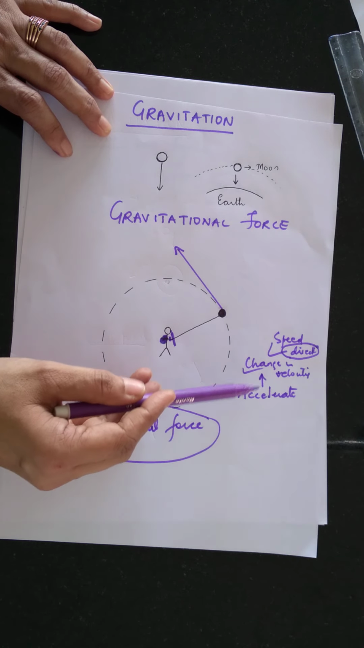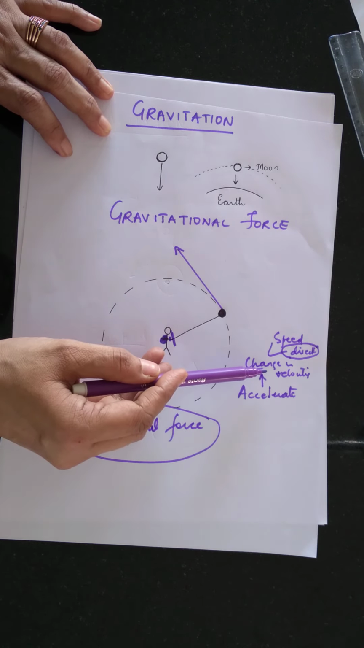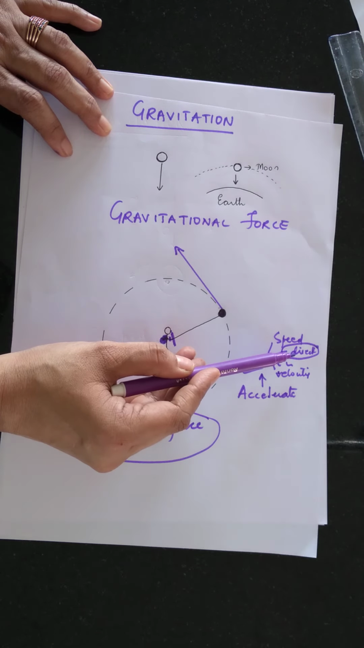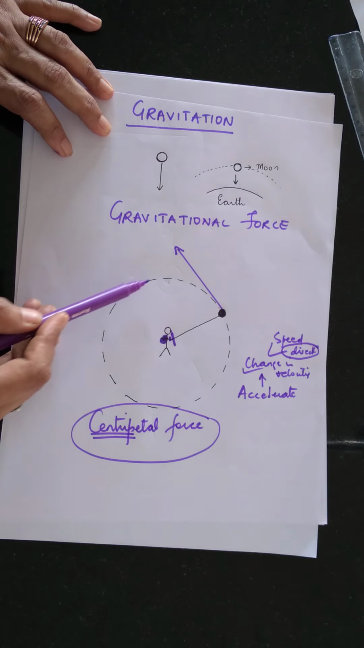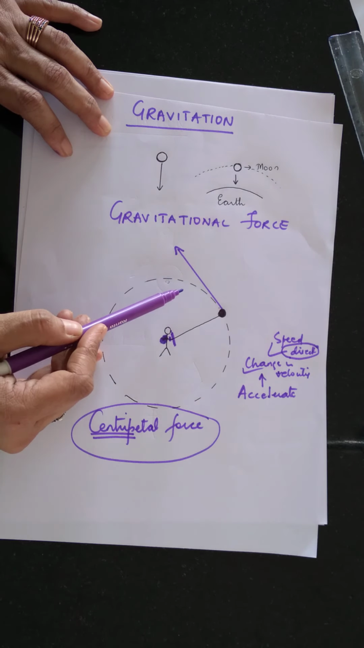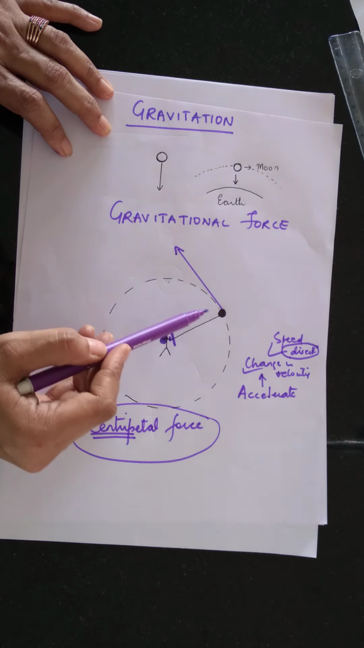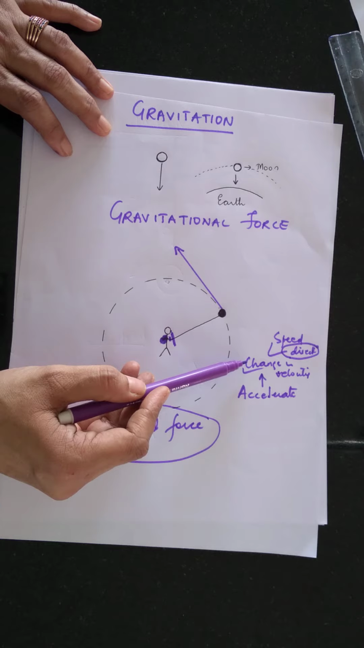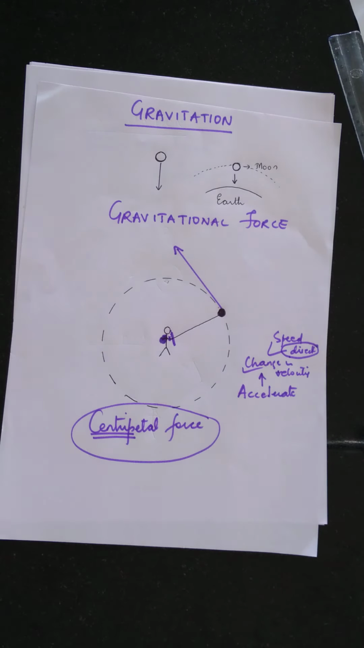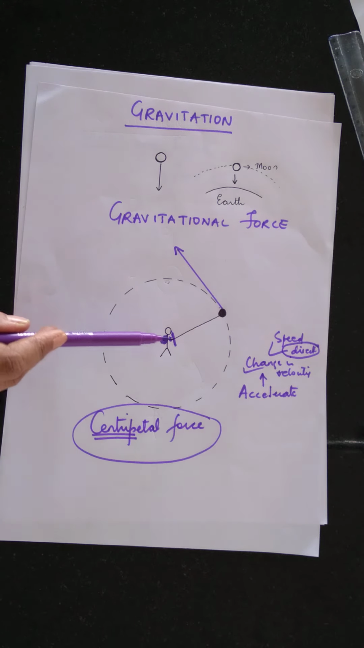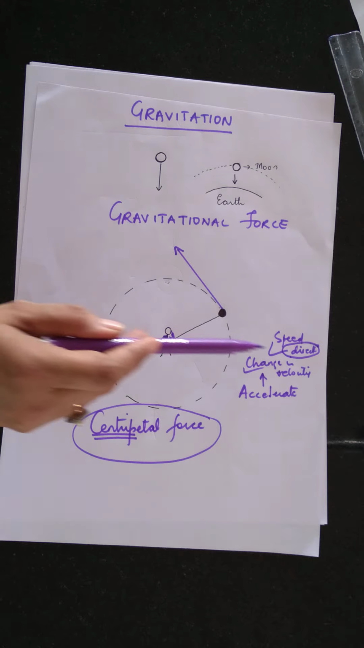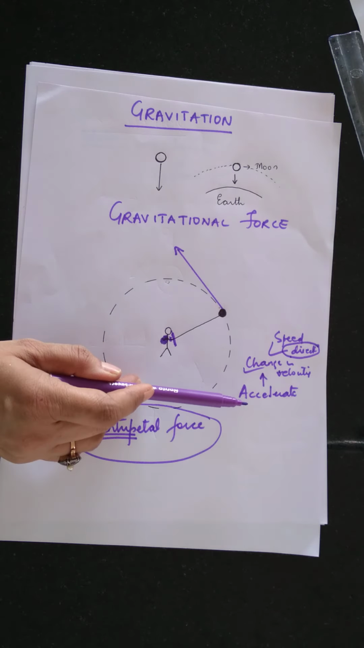Acceleration is rate of change of velocity. So when will the velocity change? When either speed changes or the direction changes. So in this case, even though the object is moving with the same speed, its direction is changing at every point. Okay? So since direction is changing, there is a change in velocity, and this change in velocity causes acceleration. So just remember that centripetal force is a force which acts at the center. It's a center seeking force. This force changes the velocity of the object. It makes the object accelerate.